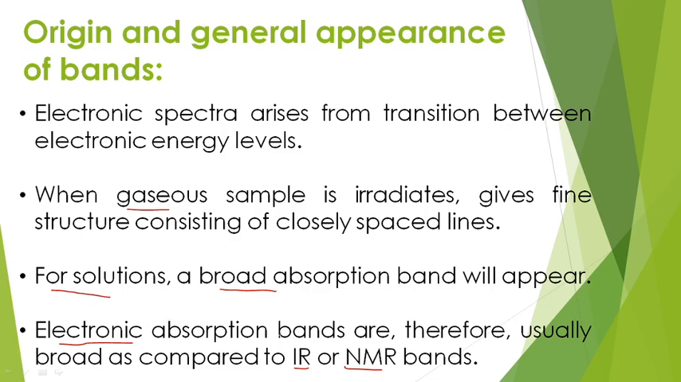For the case of IR, you will get only vibrational changes along with rotational changes. So, here you are minimizing the changes. And for the case of NMR, there must be the spin orientation, the differentiation between the spins. That means here you will get a fine spectrum. Sharp absorption bands will appear in the case of NMR. So, that is why electronic absorption bands are broad compared to IR or NMR.